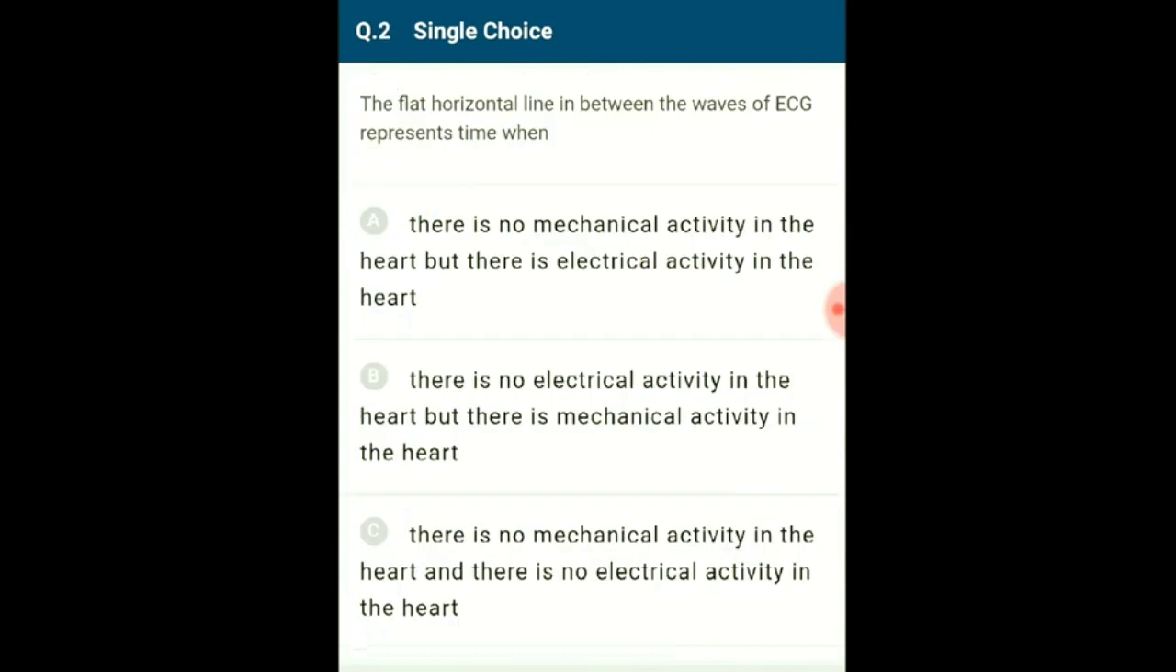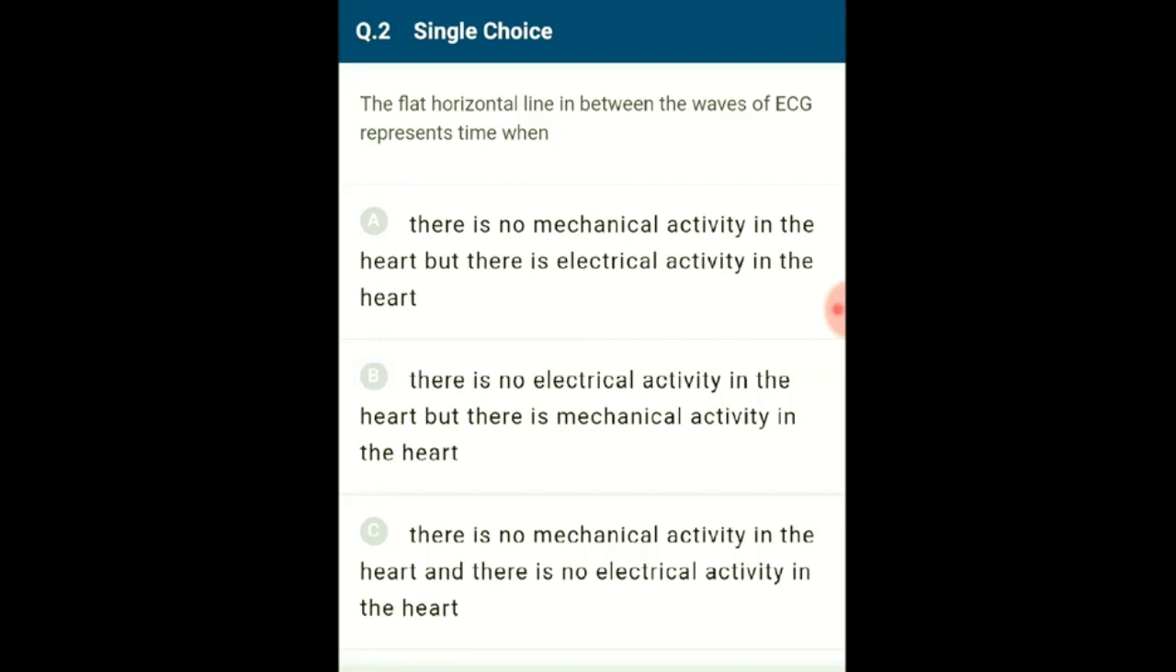Number 2. The flat horizontal line between the waves of ECG represents time when. An electrocardiogram, ECG, has P wave, QRS complex and T wave. The P wave is an upward wave and indicates atrial depolarization. QRS complex indicates ventricular depolarization. T wave is an upward wave and indicates ventricular repolarization.